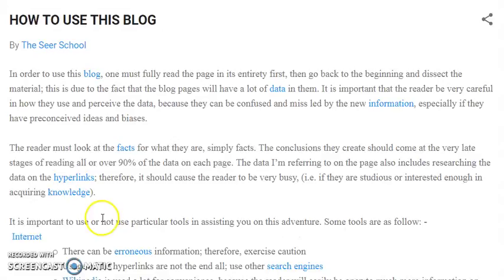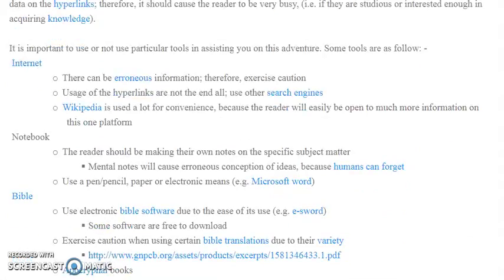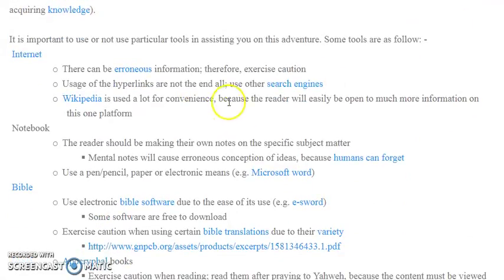Some tools are as follows. The internet. There can be erroneous information, therefore exercise caution. Usage of the hyperlinks are not the end all. Use other search engines. Wikipedia is used a lot for convenience because the reader will usually easily be open to much more information on this platform.